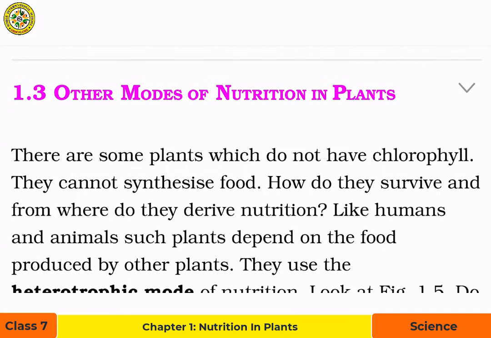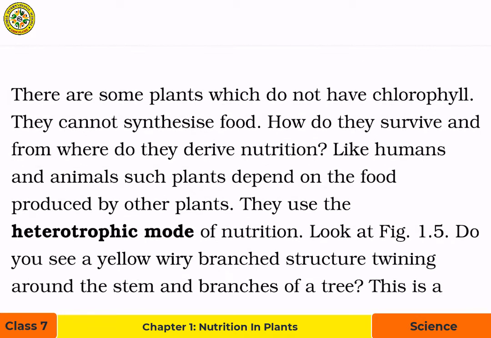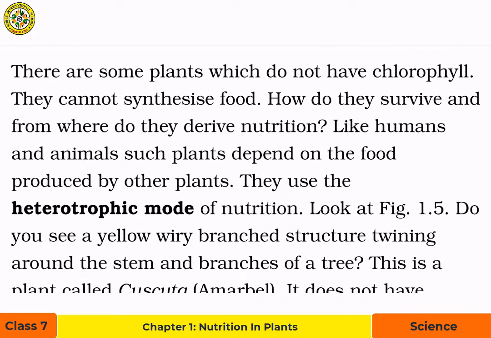Other modes of nutrition in plants. There are some plants which do not have chlorophyll. They cannot synthesize food. How do they survive and from where do they derive nutrition? Like humans and animals, such plants depend on the food produced by other plants. They use the heterotrophic mode of nutrition.